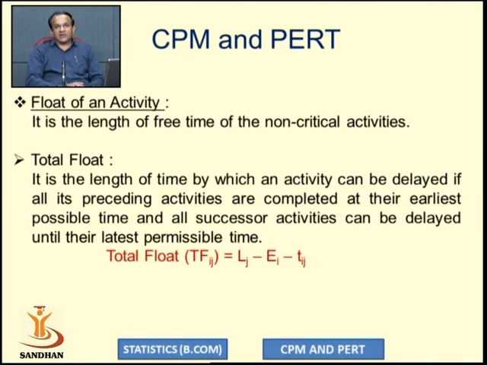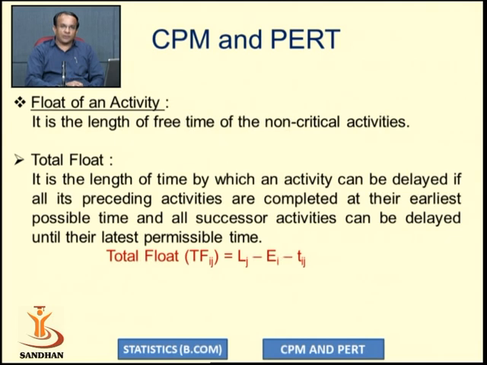Float for an activity is the length of the free time of a non-critical activity. There are three types of activity float: one is total float, another is free float, and the third is independent float.